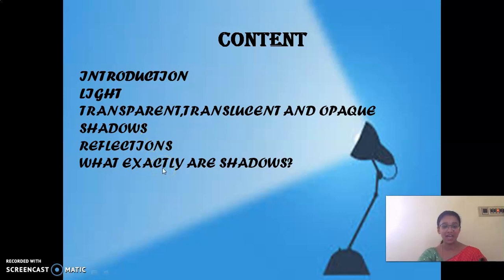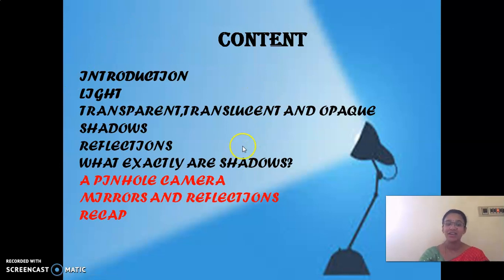What exactly are shadows? We have completed all this, and we have seen the pinhole camera, and then mirrors and reflection. Today we are going to see mirrors and reflection. First we will complete this, and in the last we will have a recap of the whole lesson.